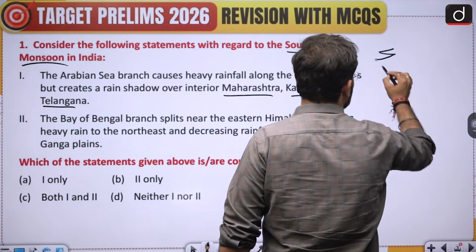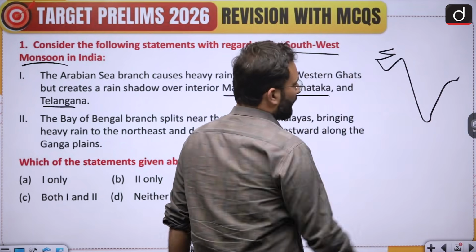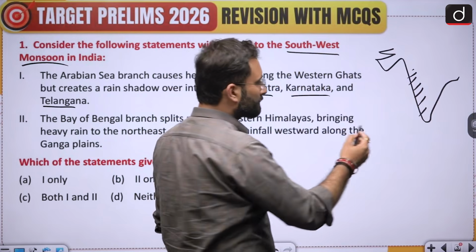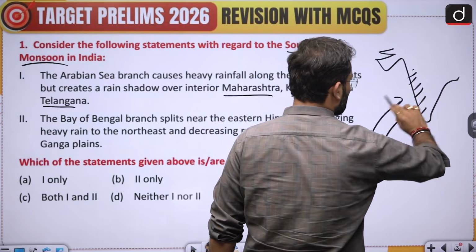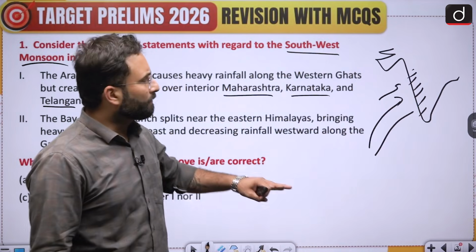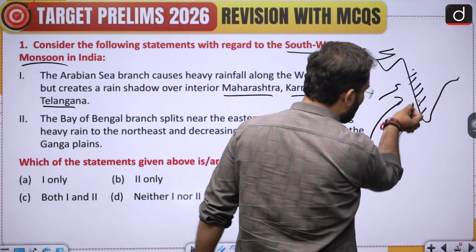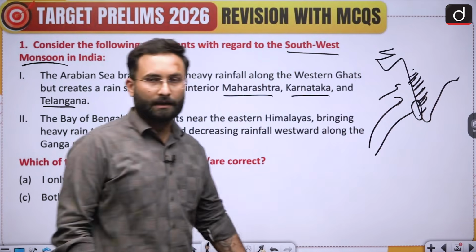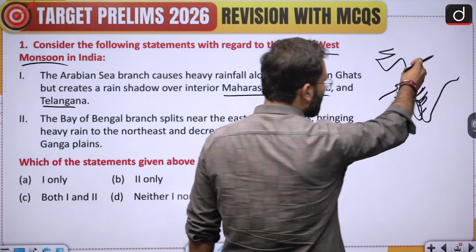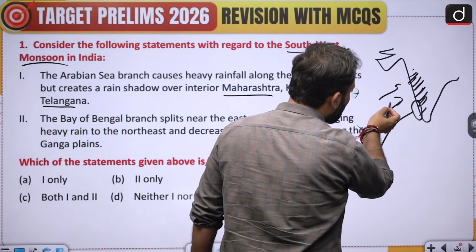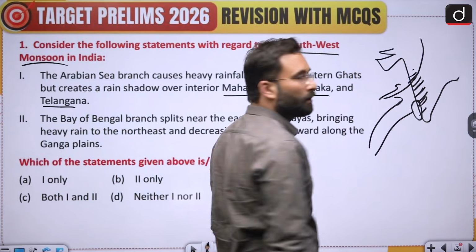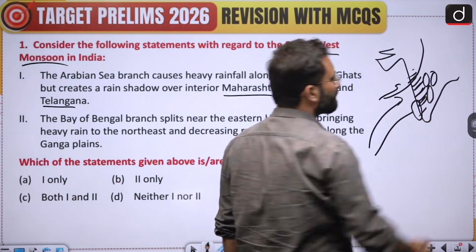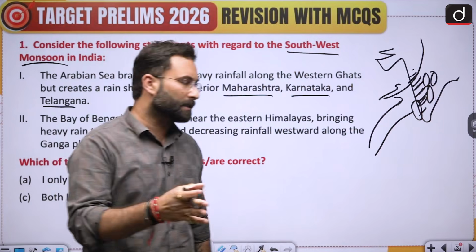Obviously, we know that this is how our coastline looks, and this is your Western Ghats, which are located over here. Now, when we are talking about the southwest monsoon, it comes across into India like this. It will first hit the Kerala coast, and because of the presence of the Western Ghats, most of the rain happens over here, and then this is how the monsoon goes into India. Okay. Now, this region, particularly the Vidarbha region and Marathwada region,